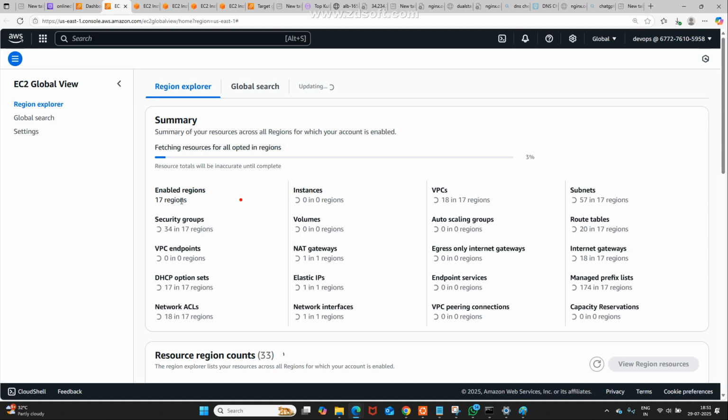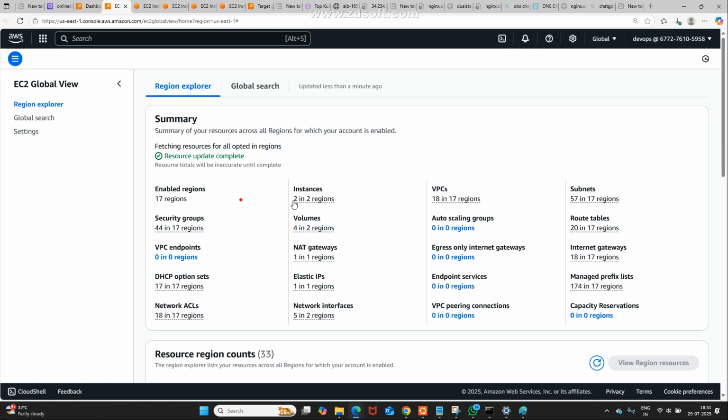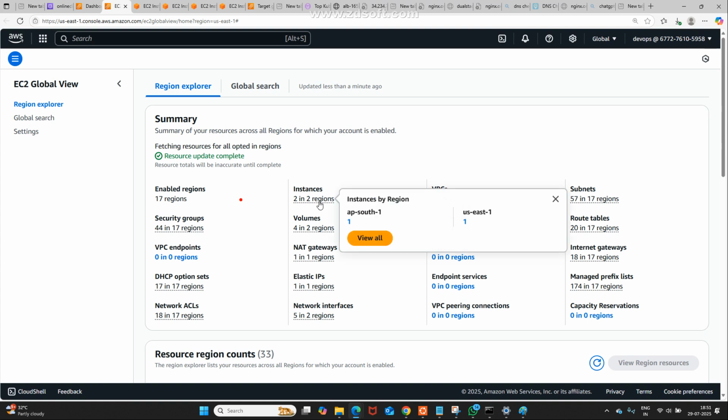See, enabled regions, how many are there? According to our account, you can work with 17 regions. How many instances are running? You can easily tell: one instance belongs to US East, another belongs to AP South. If you want to see that clearly, click here. Instances by region: AP South one, US East one. Whenever you get a bigger bill, in this way you can identify wrong areas or wrong instances that someone, or unfortunately we, may have created.